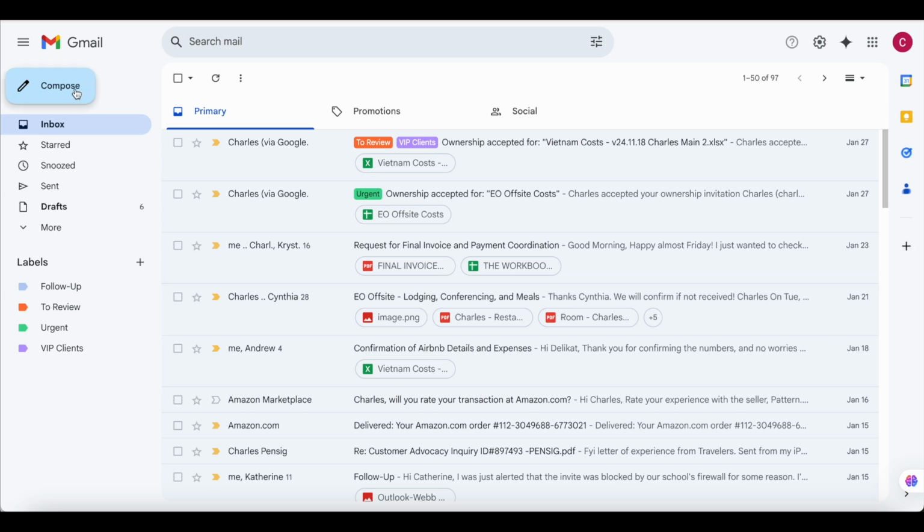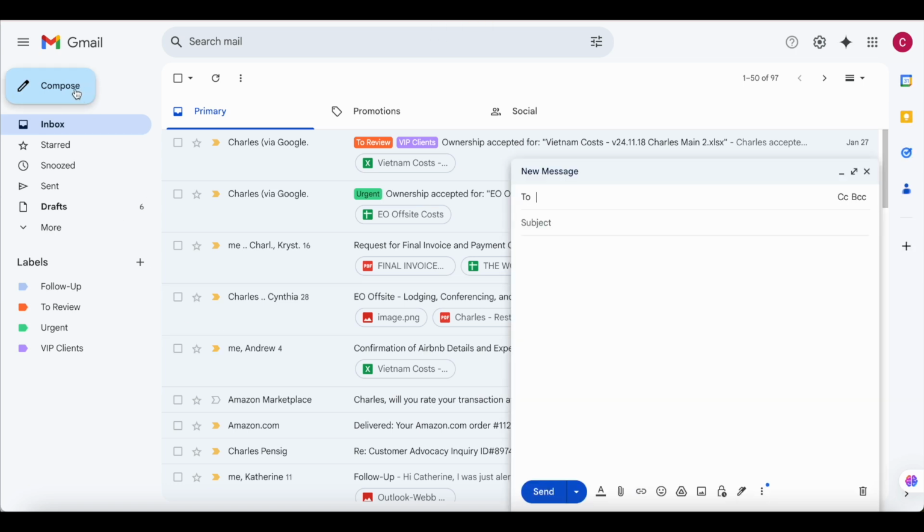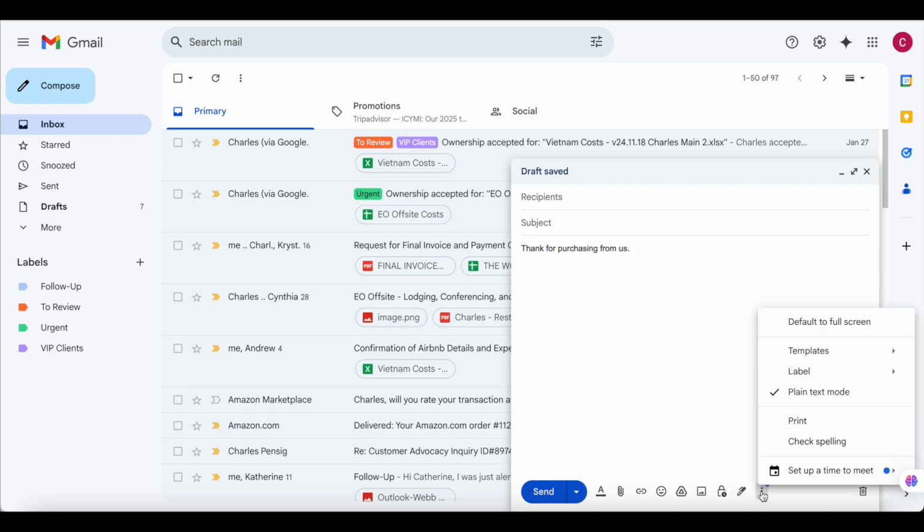You come to composing a new email, then you write maybe "Thank you for purchasing from us." Once you've done that, you come below here, and down here you can see more options. You click on the three dots, and then we have templates.